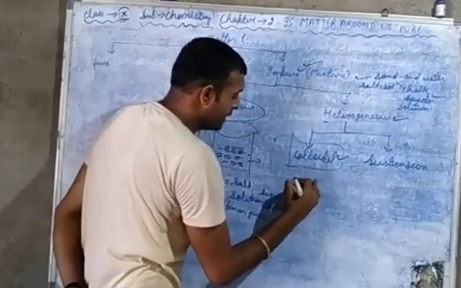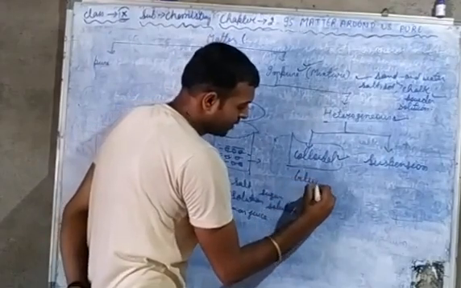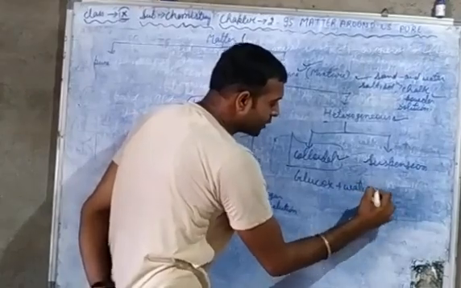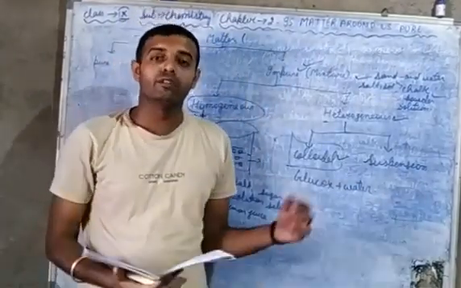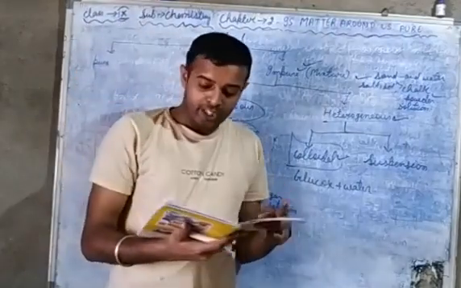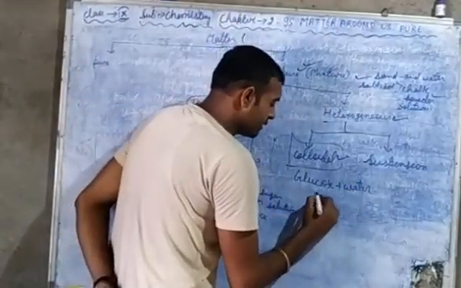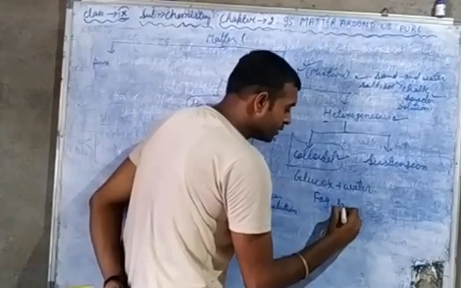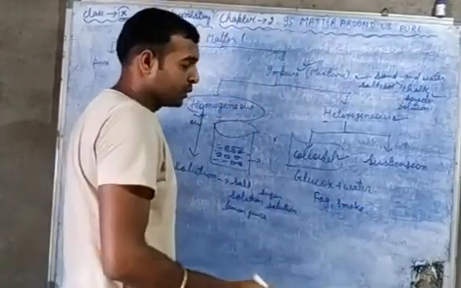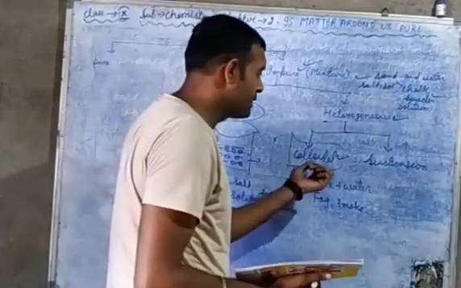Okay, and the example is, if you mix glucose into water, you will get a colloidal solution. Then some more examples are fog, smoke. Okay, so these are the examples of colloidal solution.